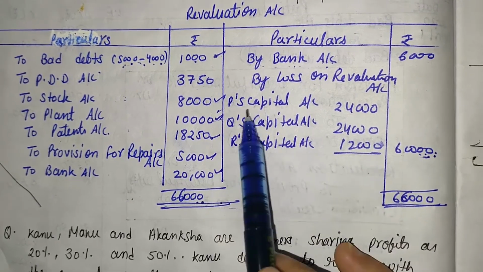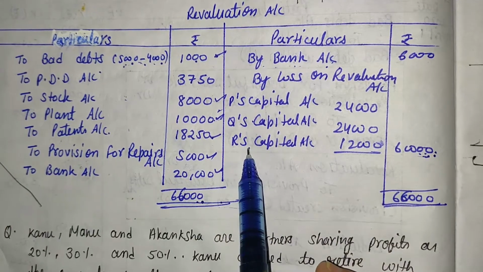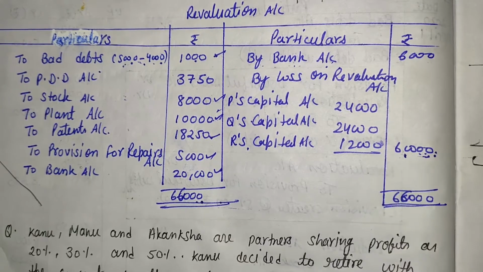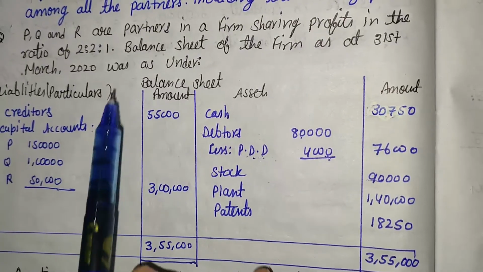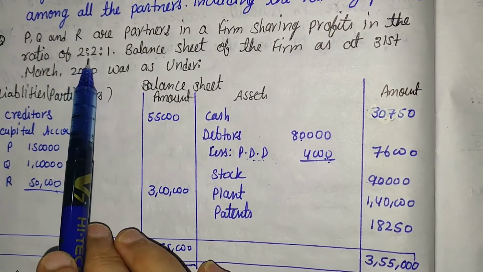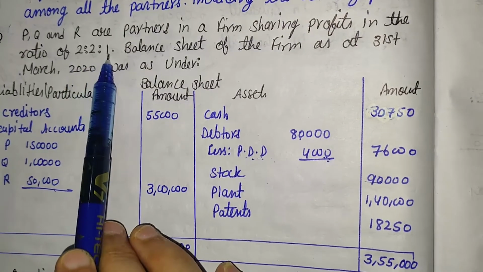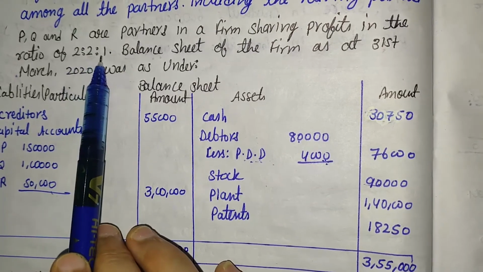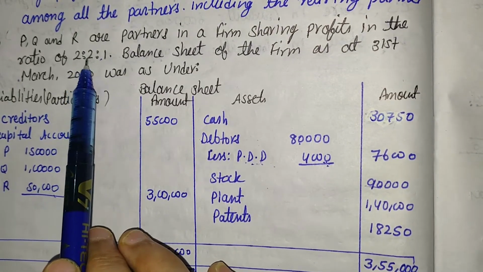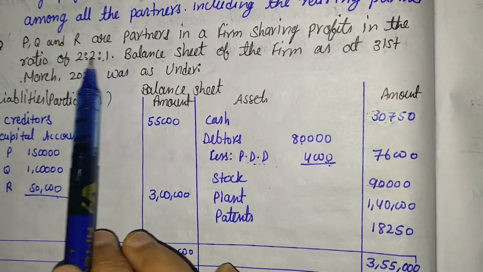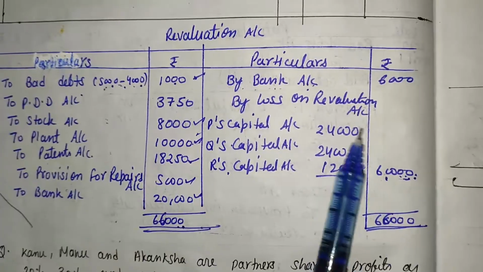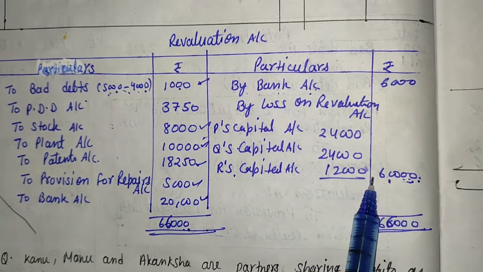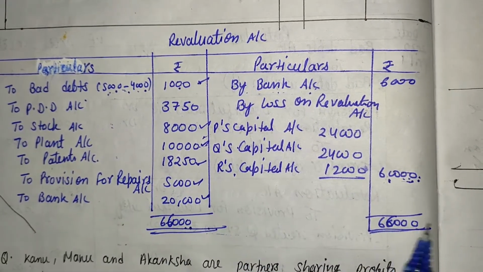And that 60,000 is divided among the old partners. And who are the old partners? P, Q and R. So 60,000 is divided among the old partners in the old ratio. What is the old ratio? The old ratio is given in the question, that is 2:1. It means that 60,000 is divided in the ratio 2:1. It means 24,000, 24,000 and 12,000. So both sides are equal.